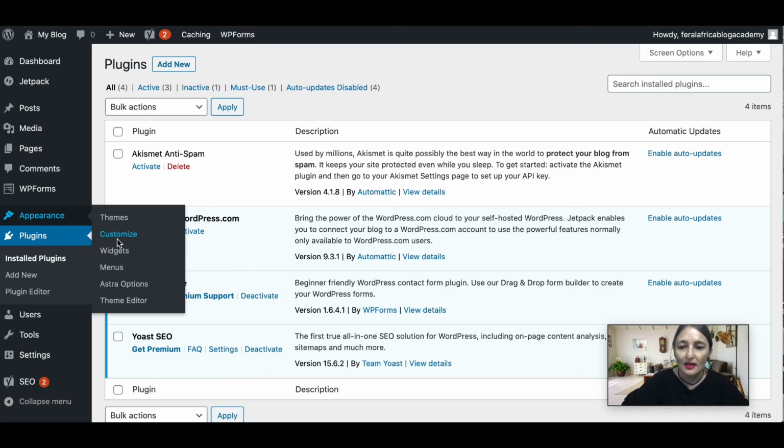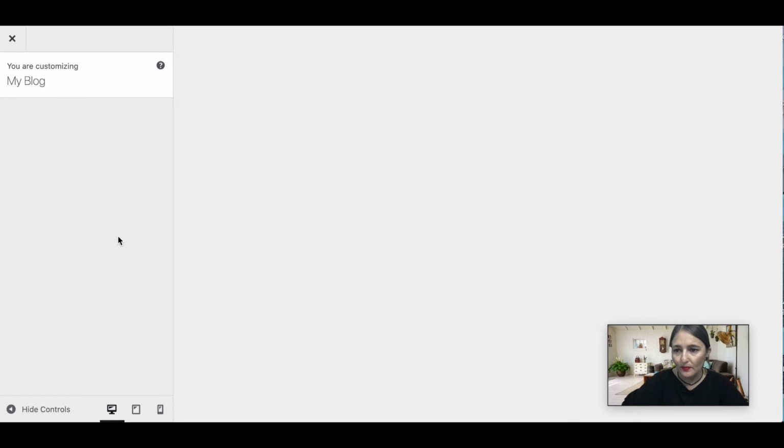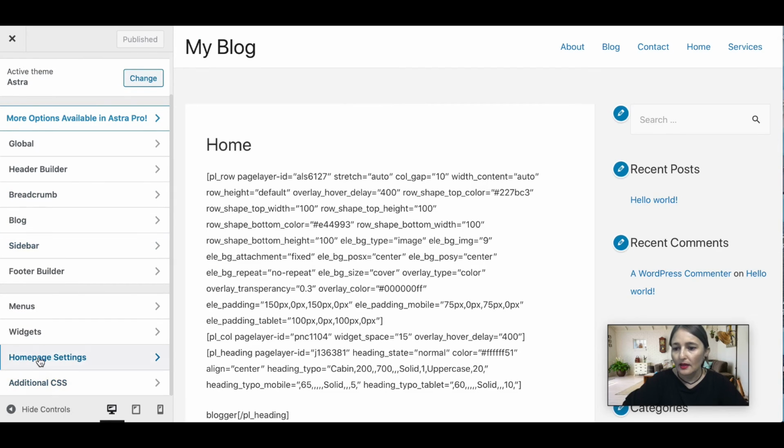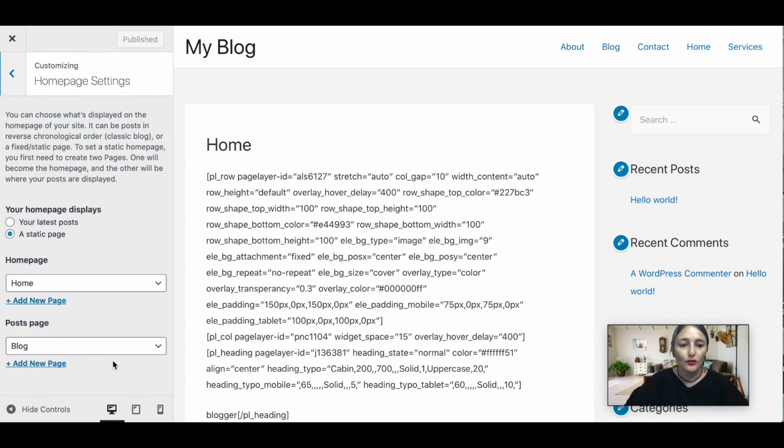So play around with it and see what your blog looks like. But there is one thing that I just wanted to show you here, the homepage settings. This is super important. You've got two options with a WordPress blog. You can either have a home page that's a separate page that's not connected to your blog, basically a landing page where you're telling people what your blog is about. If you don't want that and you want your home page to just be your blog page, this is where you're going to be setting it.